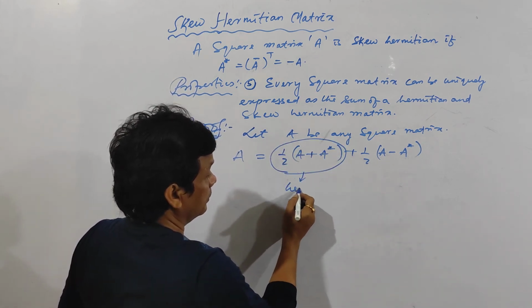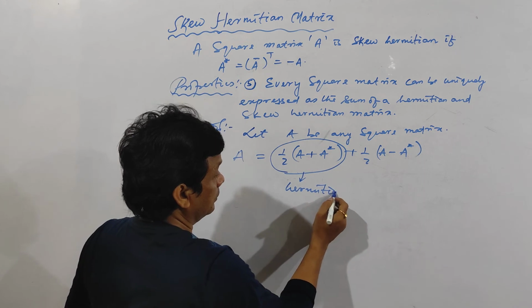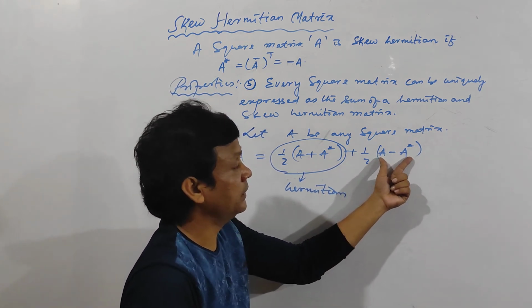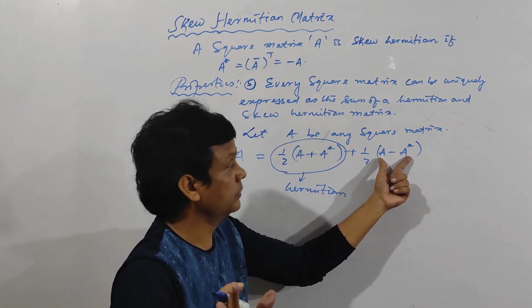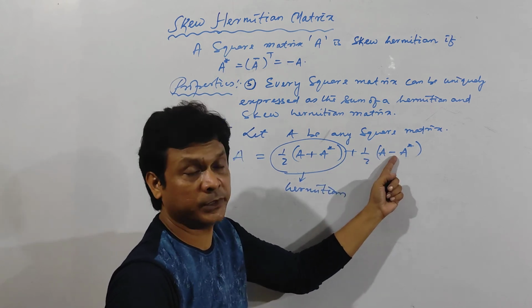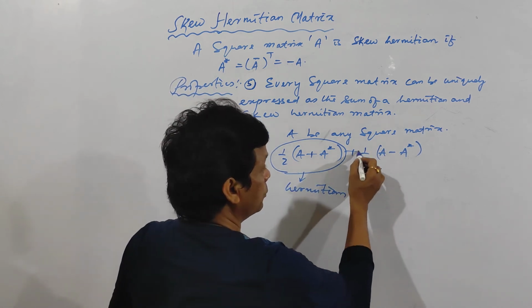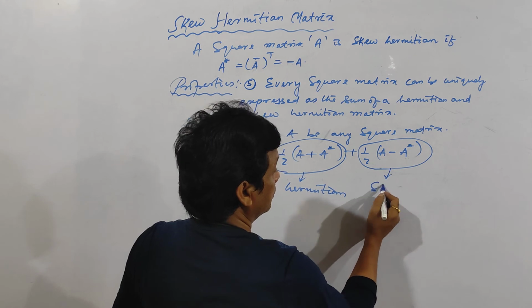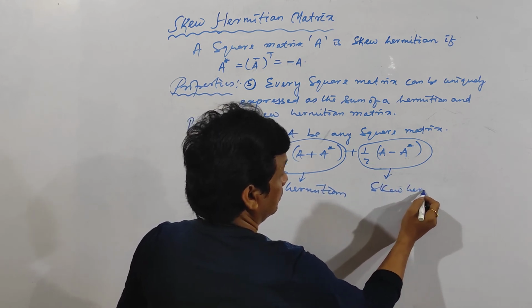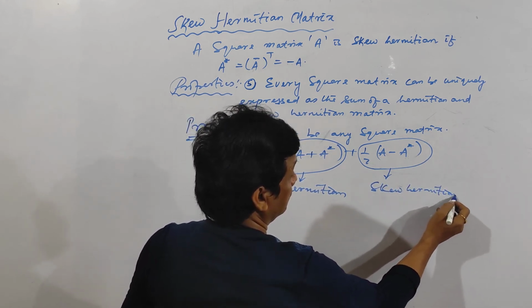Okay. And A minus A star is skew Hermitian. Already I have proved. And any constant into a skew Hermitian matrix is also a skew Hermitian matrix. Hence proved. Clear?